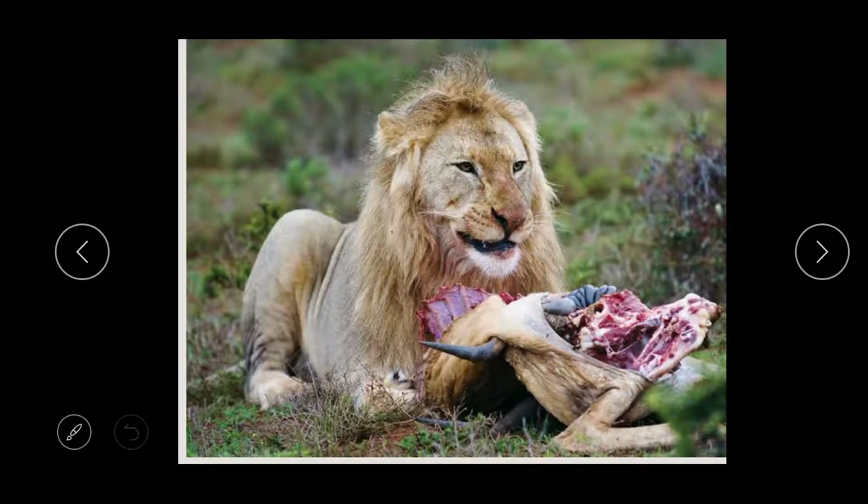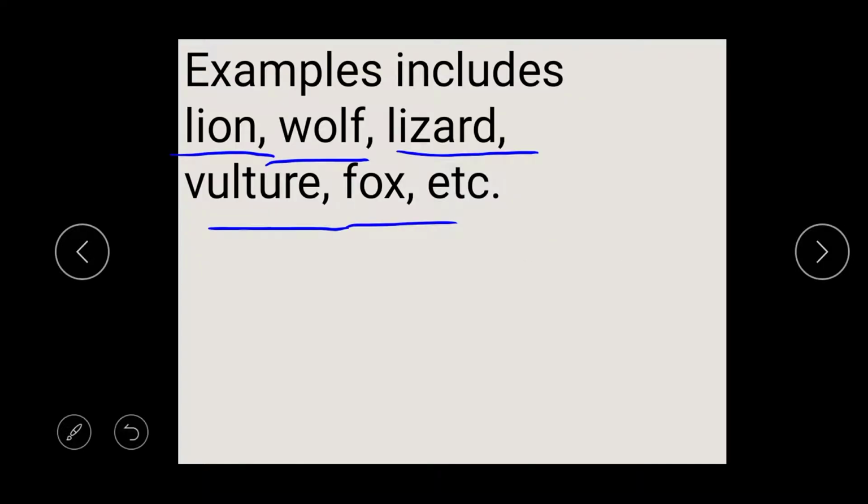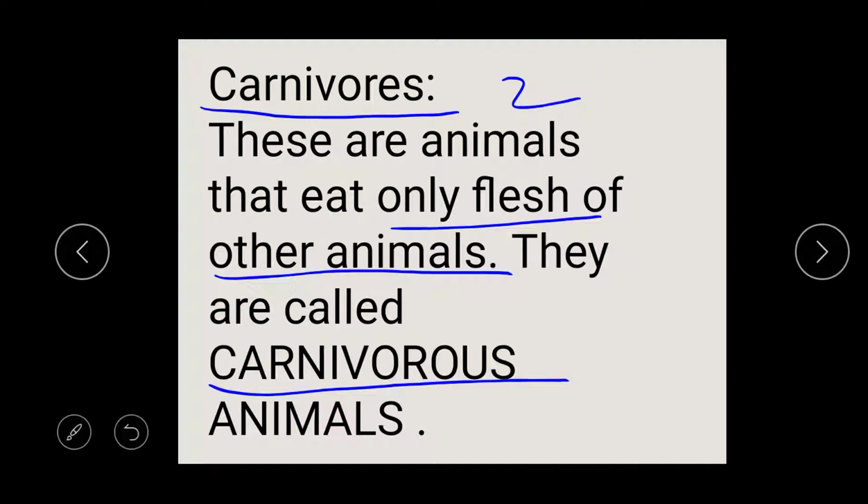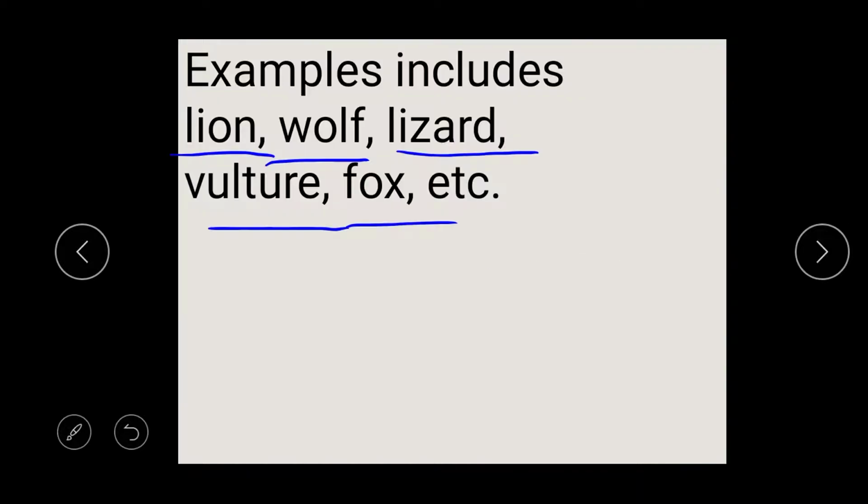Look at the lion eating its prey. The lion is actually eating another animal. Like I said, examples are lion, wolf, lizard, vulture. They are called carnivorous animals because they eat on what? They eat on the flesh of other animals.